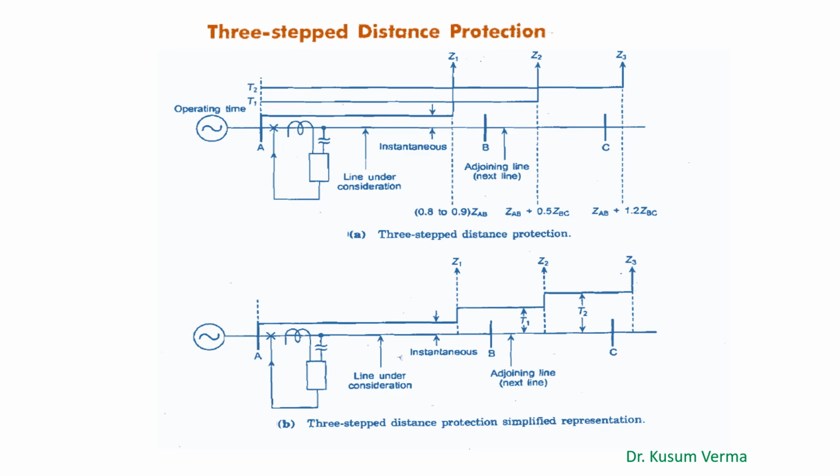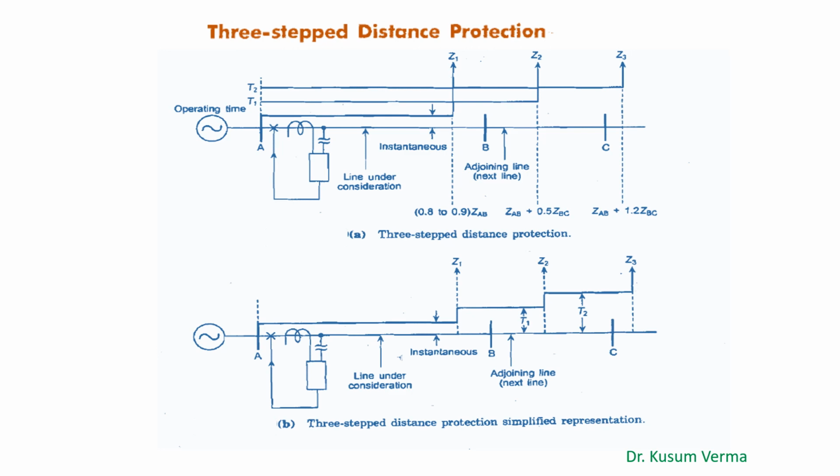So the three steps have been mentioned. In step number one, the reach of the relay is set to 80% to 90% of the length of the line section, which is mentioned in the diagram as 0.8 to 0.9 of the line length. That is the first section, that is ZAB.